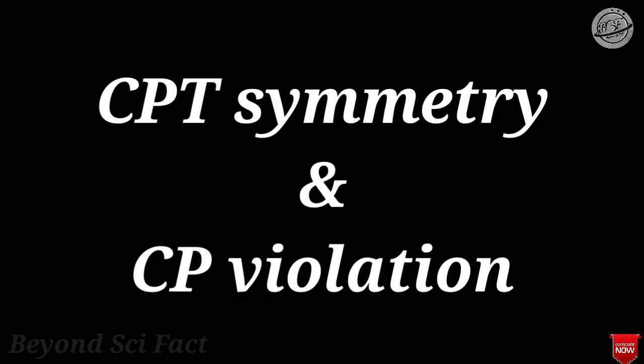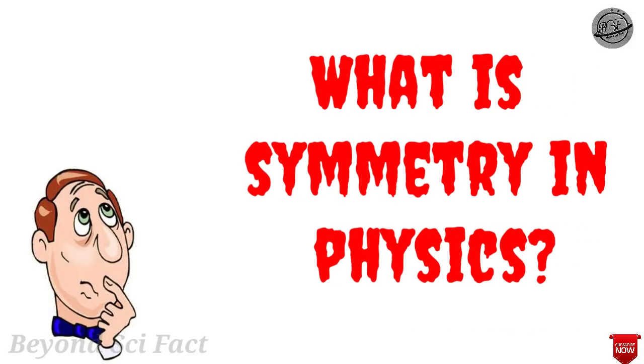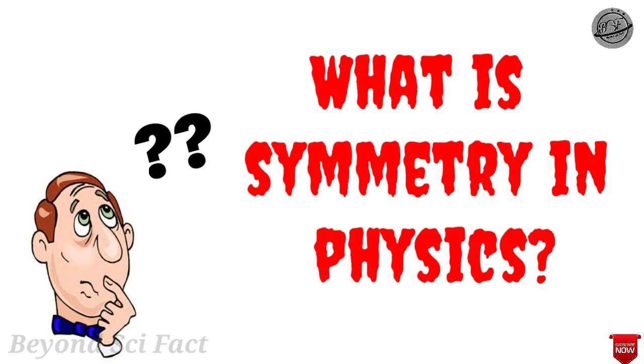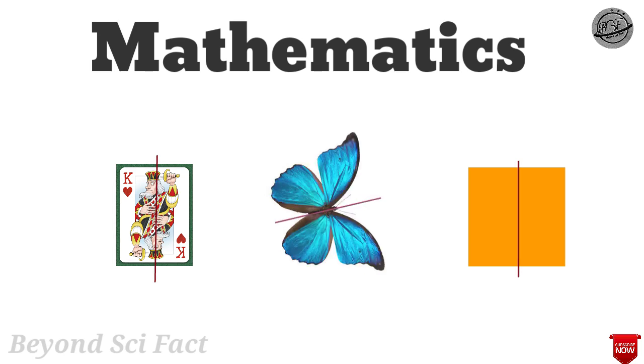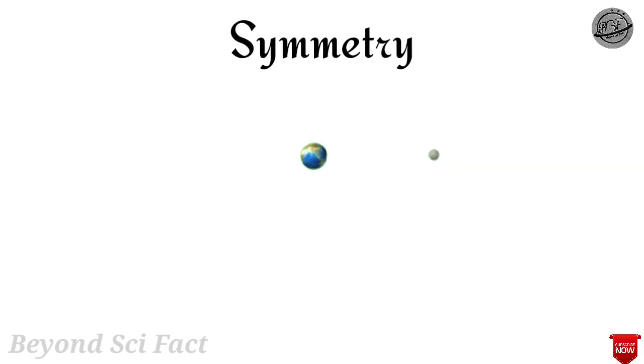Today we're going to discuss what CPT symmetry is and what CP violation is. But before we start, let us understand what symmetry in physics means. It is much similar to what we know in mathematics, that if we take a mirror to some line, a symmetric object looks the same. But this is not what we actually consider as symmetry in physics.